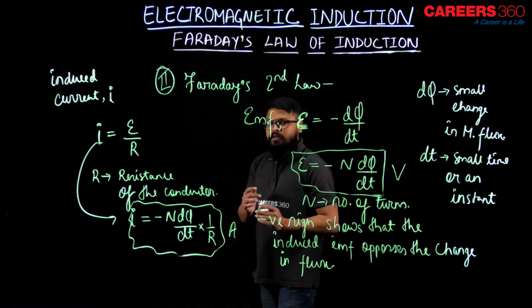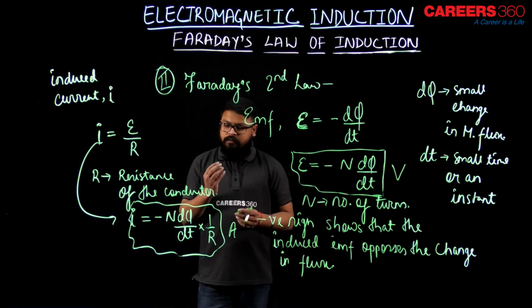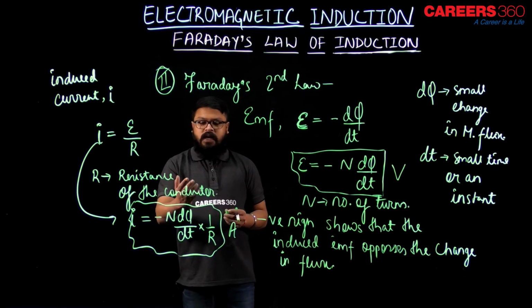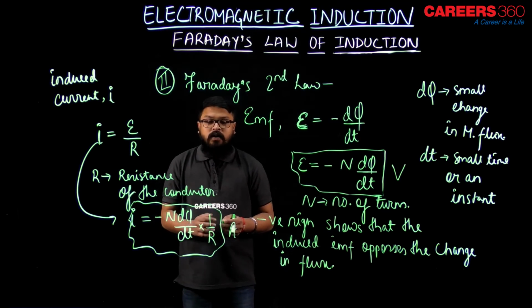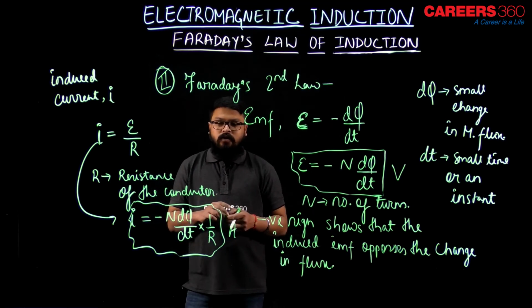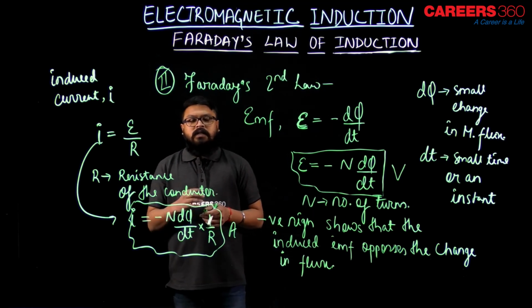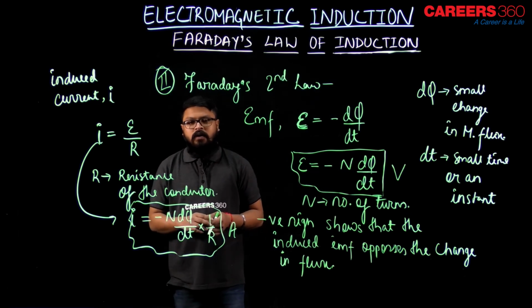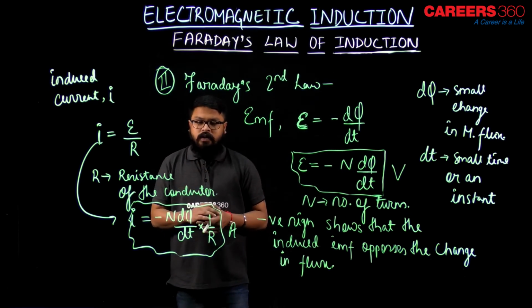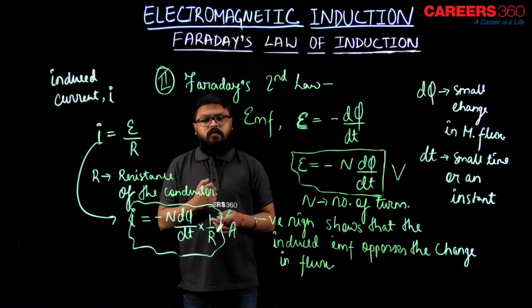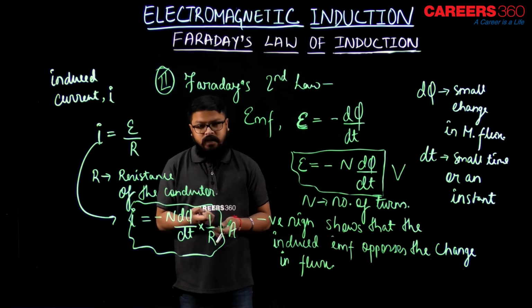Now, one more thing I want to add: if the induced current in a circuit or a conductor of n turns is minus n d phi by dt into 1 by R, what is the amount of charge flowing? I hope you remember the current topic, right? In current electricity we wrote I as the amount of charge q crossing the cross section in unit time t. So, I equals q by t, or I equals dq by dt, where dq is the very small amount of charge crossing any cross section in very small time dt. So, that would be the instantaneous current, right?